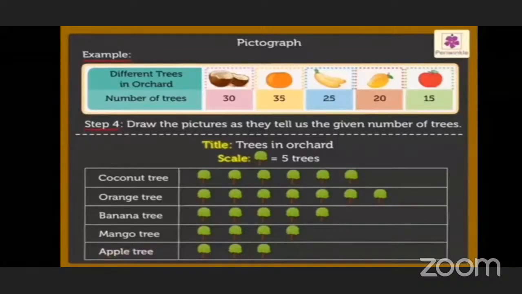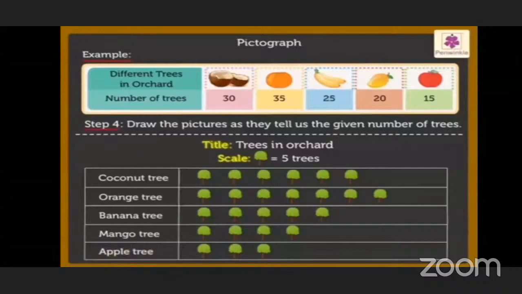It means we have to divide the given numbers by one number so that they can be divided equally. These numbers are divided by which number? 25, 30, 15.